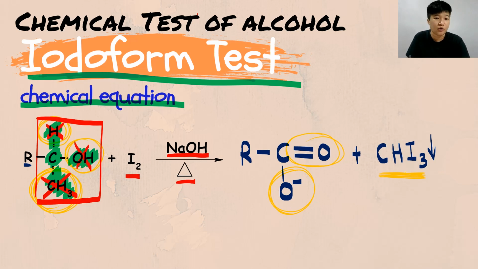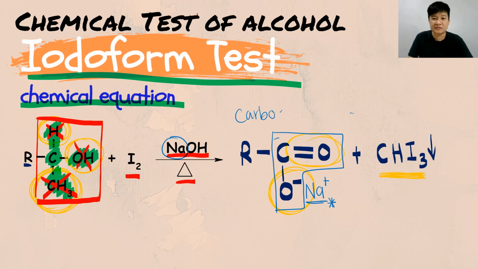Triiodomethane. And to complete your answer over here, the NaOH that you use is actually sitting here. It's your O minus Na plus. But this is optional. You can write it down or you can ignore it. Okay? It's not important over here. The most important thing is the changes that happen to your methyl carbonyl group, which is your C double bond O minus. This ion is your carboxylate ion. Alright, your COO minus. Simple.